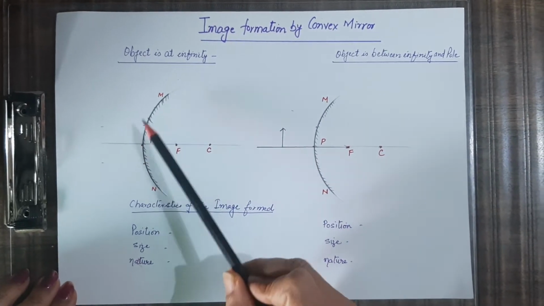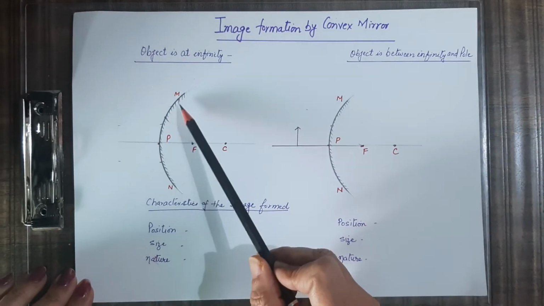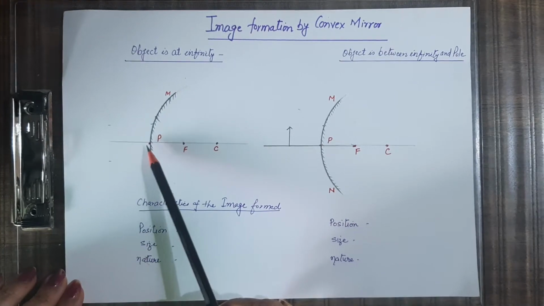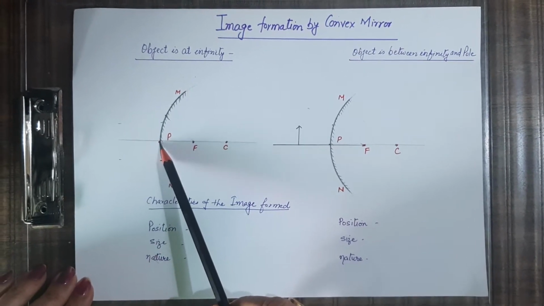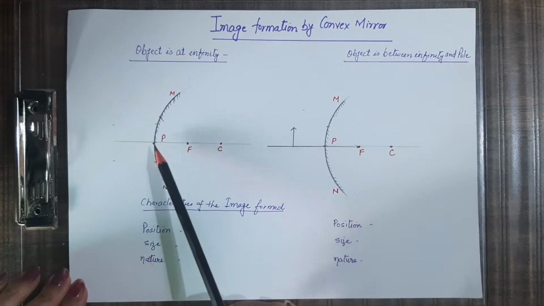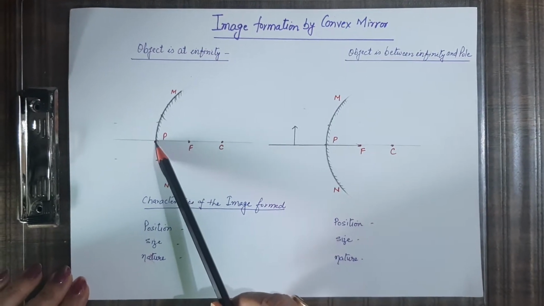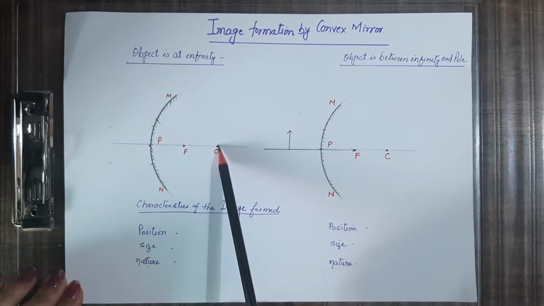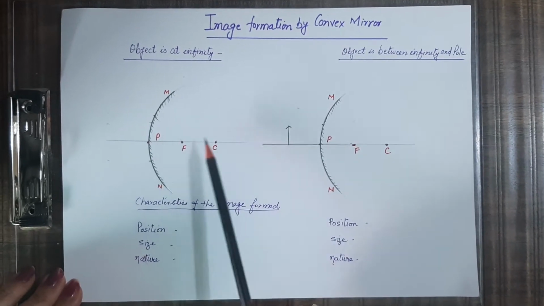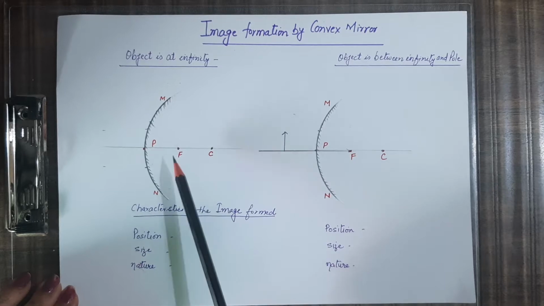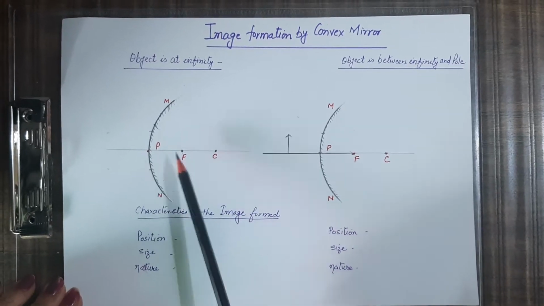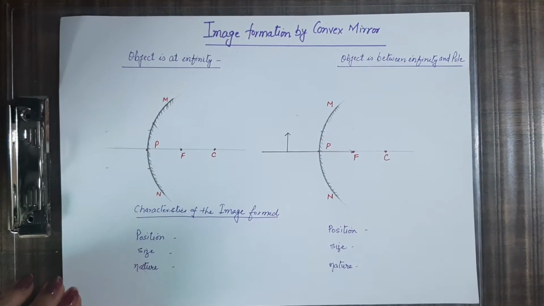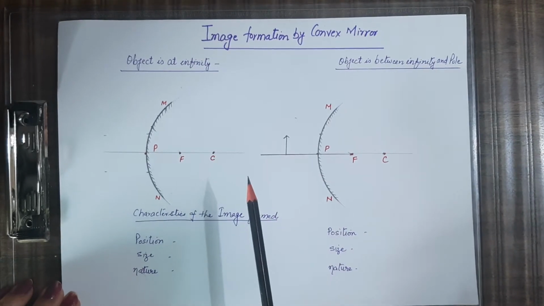This is a convex mirror. As you know, a convex mirror is bulging outwards and it is a diverging mirror. Its pole is the midpoint of the mirror. Its focus and center of curvature are present behind the mirror. You can see that the focus is present behind the mirror. Now, there are only two conditions.